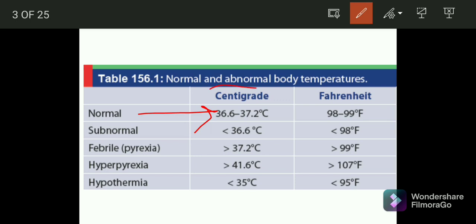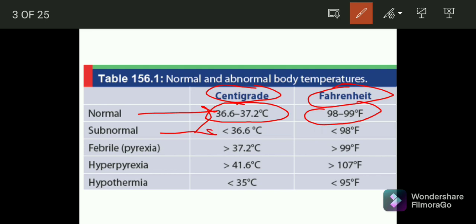We have two readings here. One is the centigrade and the second one is the Fahrenheit. The normal body temperature in centigrade is 36.6 to 37.2 degrees centigrade, and in Fahrenheit it is 98 to 99 degrees Fahrenheit. The subnormal is less than 36.6 degrees centigrade, and in Fahrenheit, less than 98 degrees Fahrenheit.